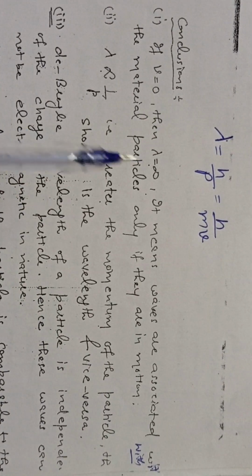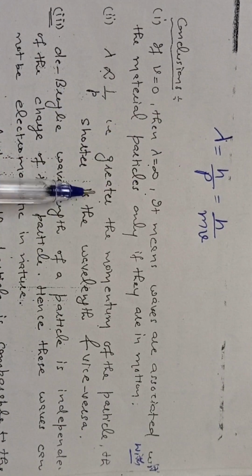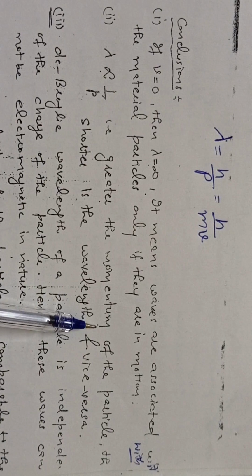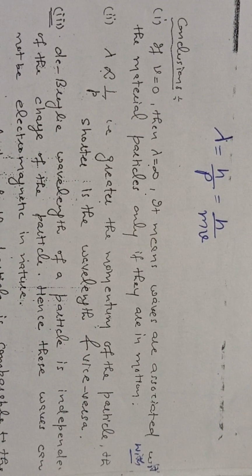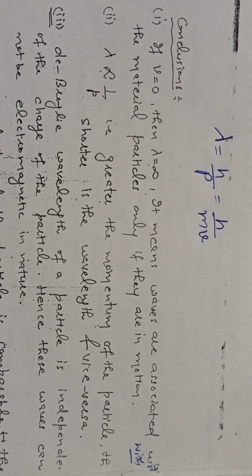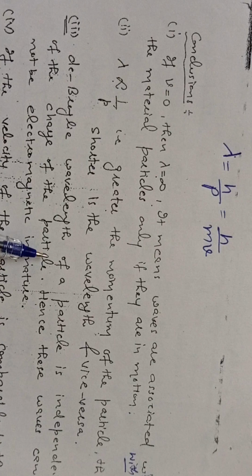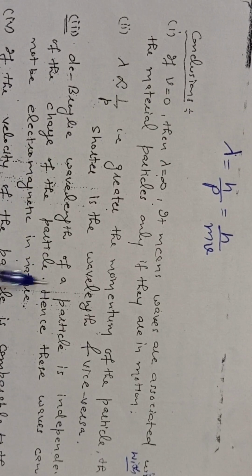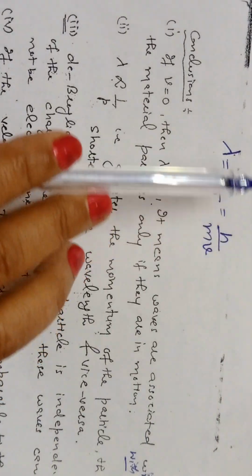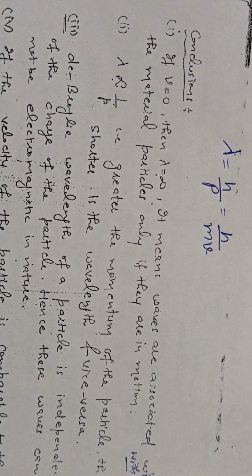Now next, as we see that wavelength is inversely proportional to momentum, that means the greater the momentum of the particle, the shorter is the wavelength, and the vice versa is also possible. Now the next conclusion is that the de Broglie wavelength of a particle is independent of the charge of the particle. You see here there is no relationship of the charge with the wavelength. That means wavelength is independent of the charge.